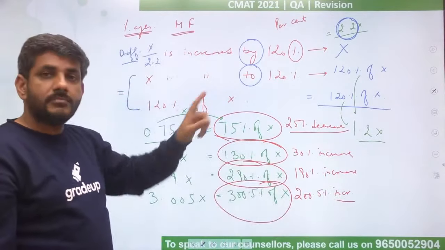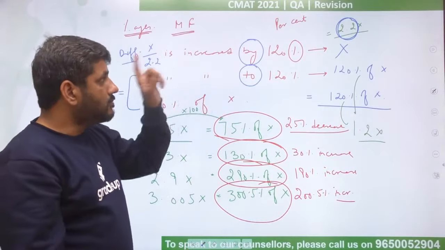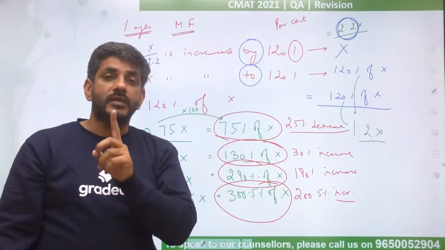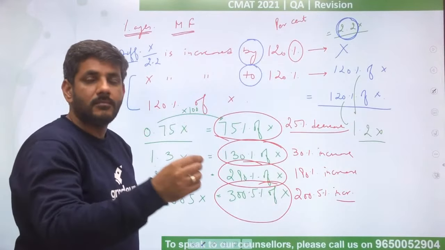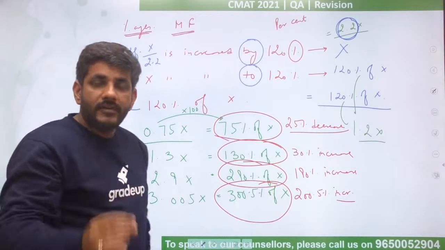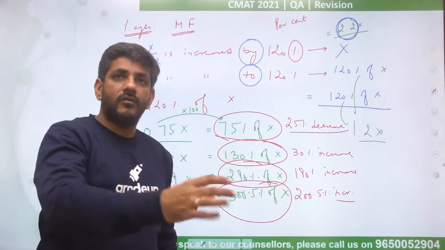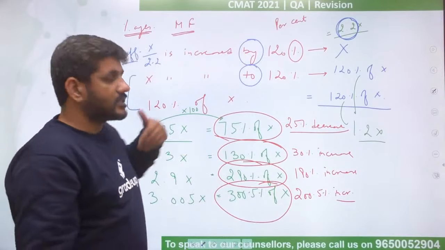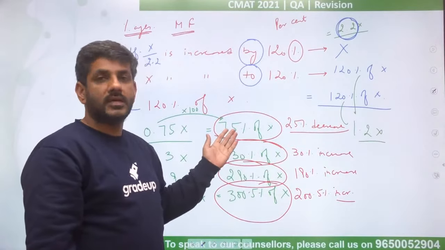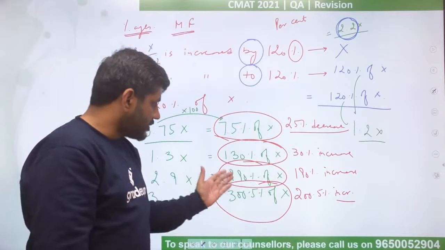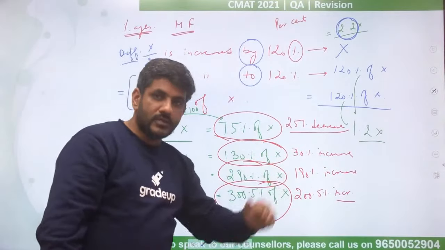This is the first concept that I wanted to discuss, that the multiplying factor should be used very judiciously, and this thing will always help you to figure out what the multiplying factor is. Every number is 100% of itself. तो 100 से वो कितना बन गया है, how much has it become? Just by subtracting 100 you will get to know. Subtract 100: 30, subtract 100: 190, subtract 100: 200.5.